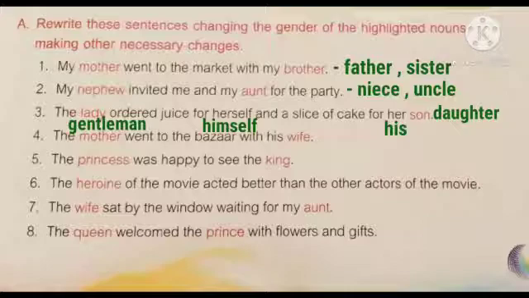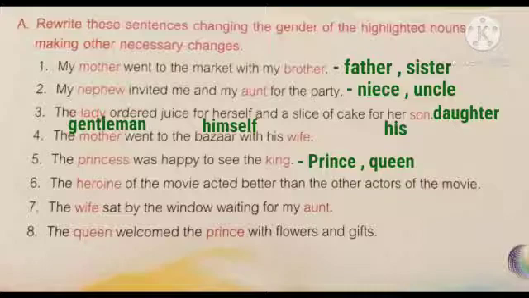Fourth, the mother went to the bazaar with his wife. Students, this sentence does not give any meaning. The sentence is wrong, so please ignore this sentence. Now, fifth one. The princess was happy to see the king. Princess will become prince, king will become queen. The prince was happy to see the queen.